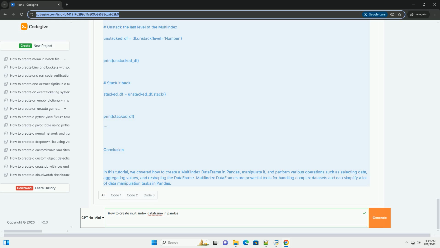Conclusion. In this tutorial, we covered how to create a multi-index data frame in Pandas, manipulate it, and perform various operations such as selecting data, aggregating values, and reshaping the data frame. Multi-index data frames are powerful tools for handling complex datasets and can simplify a lot of data manipulation tasks in Pandas.